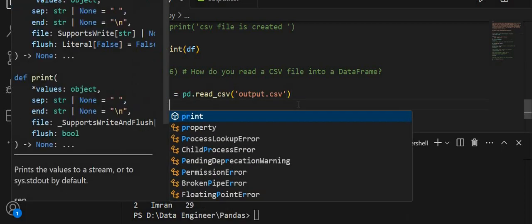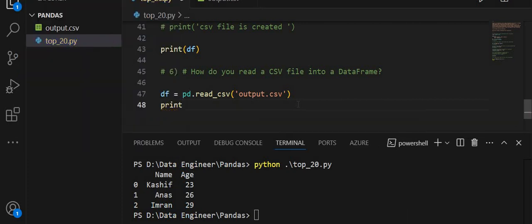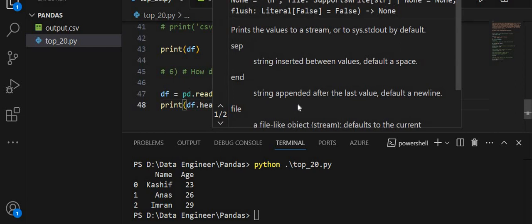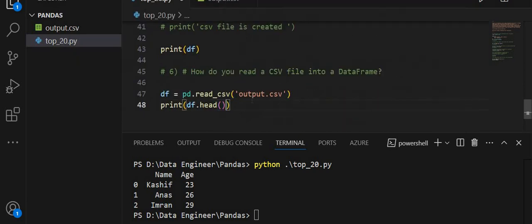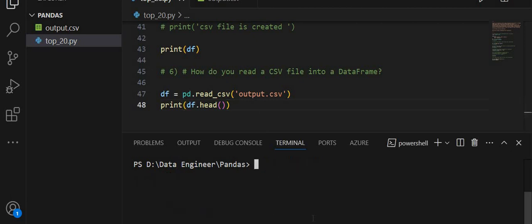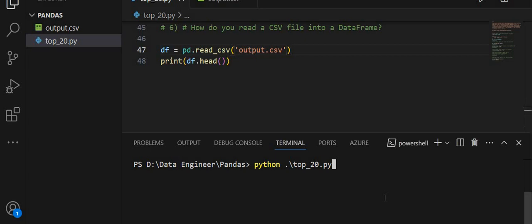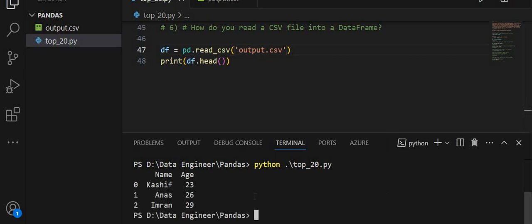and I am going to print df.head. Let me run this program, then I am going to explain what I am doing here. Let's comment this line, and I am going to run this. As you see, I am